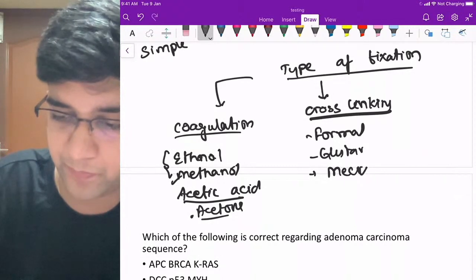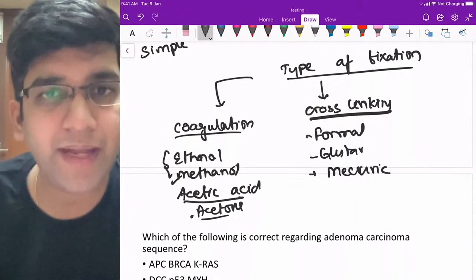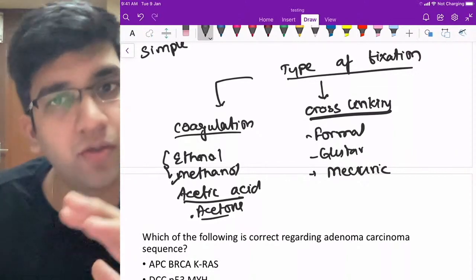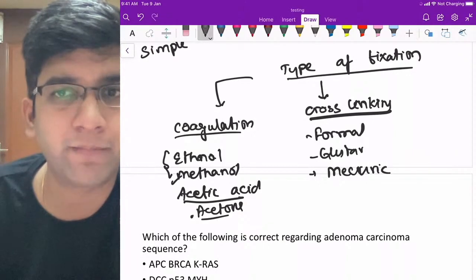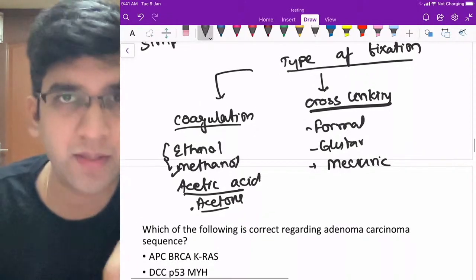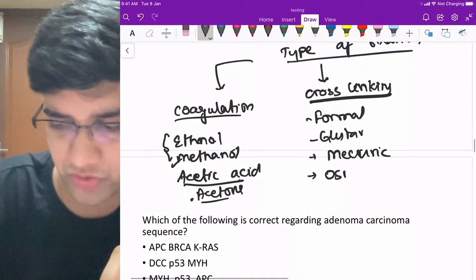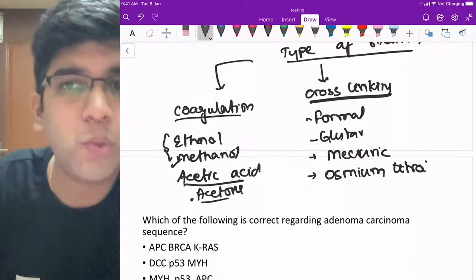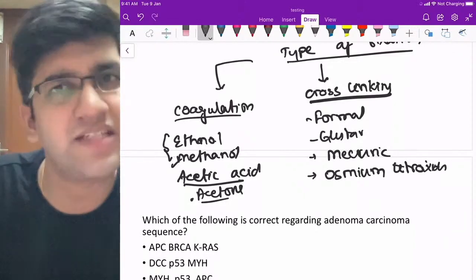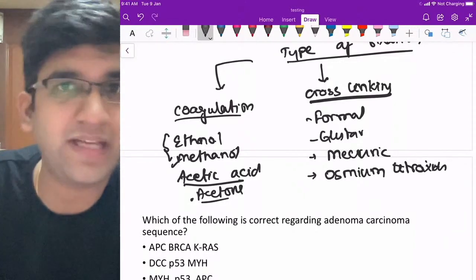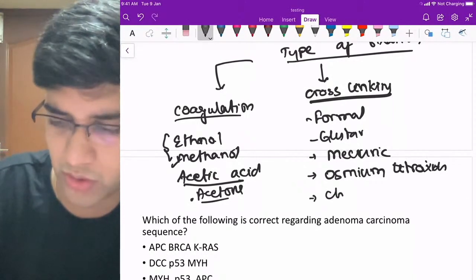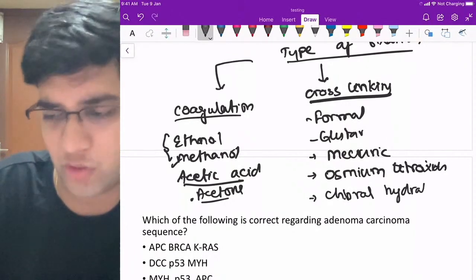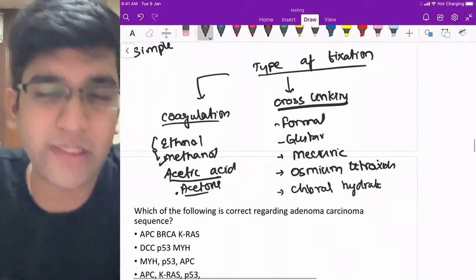Your mercuric oxide. Okay, do you know any other fixative which is useful for electron microscopy apart from glutaraldehyde? I'm sure you do know a few. There's a fixative called osmium tetroxide. That's also a fixative for electron microscopy. I don't use it anymore, not much. Glutaraldehyde is the standard fixative useful for all diagnostic as well as research purposes. The last one is chloral hydrate. Again, this is very rarely used. Formaldehyde and glutaraldehyde are commonly used, fine.